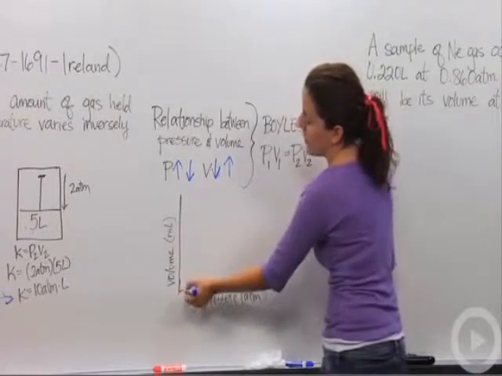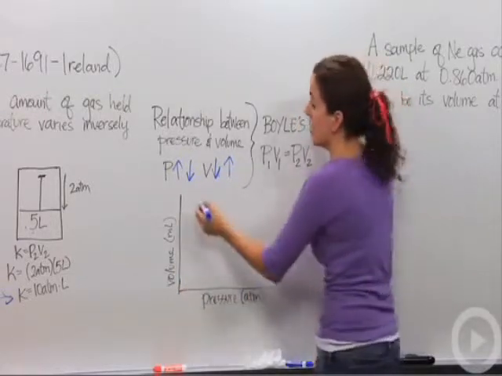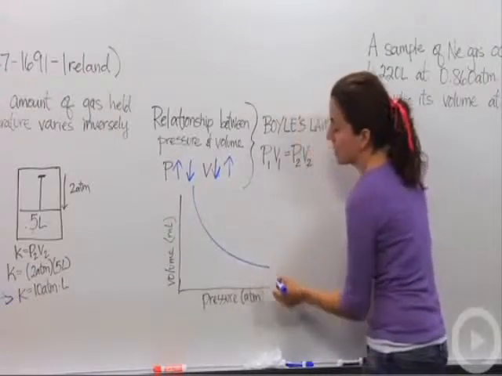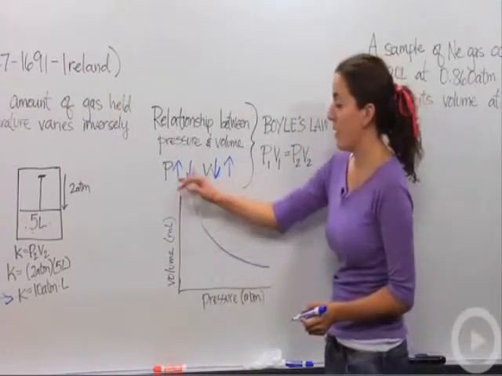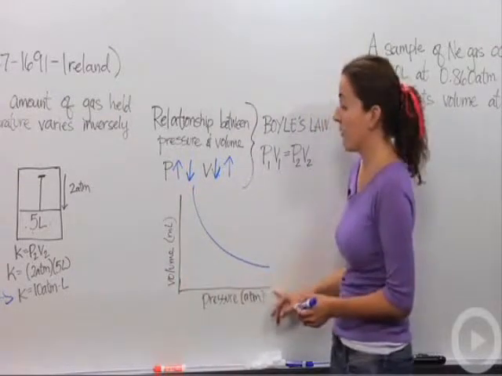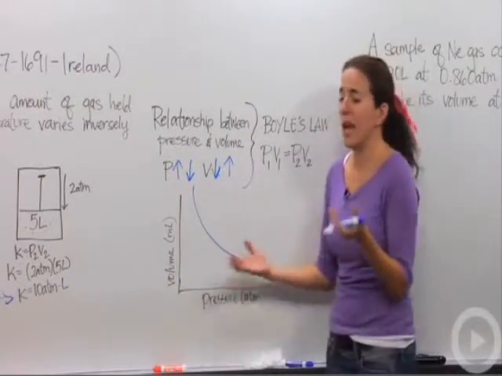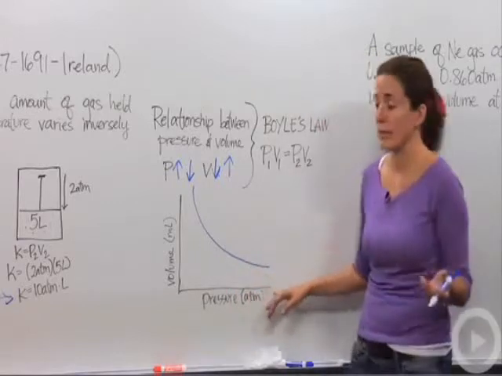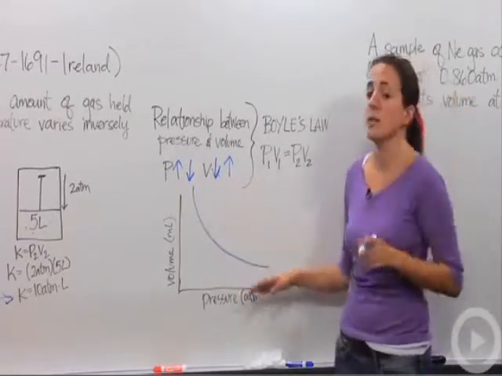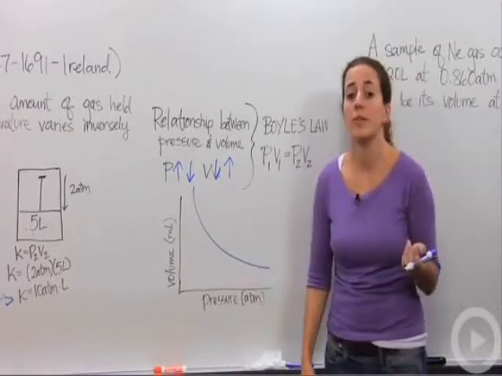Well, if we have volume on the y-axis and pressure on the x-axis, and we graph all our points, it would have a graph that looks similar to this. Notice that the volume will never reach 0, and the pressure will never reach 0. That is because you'll never have a volume that's nothing, and you'll never have a pressure that's nothing. So we have a curved graph that looks similar to this. Notice it's also a negative slope because our relationship is inverse.